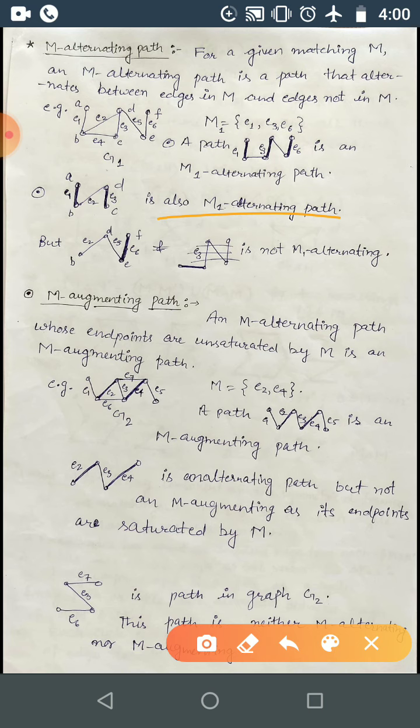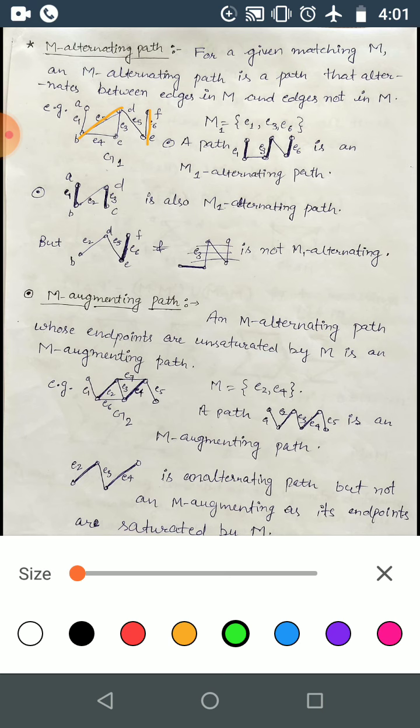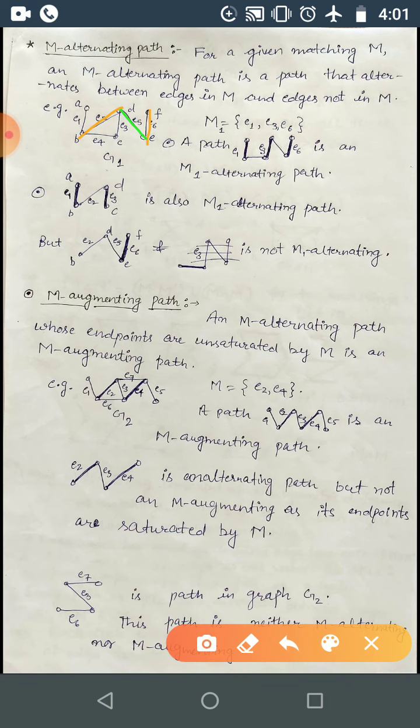You can also consider some M2, like E2 and E6. If you take the matching M as E2 and E6, this is the M2 matching. Here the path E2, E5 and E6 is also M alternating, and you can also take E1, E2, E5, E6. That is also an M alternating path for the matching that contains E2 and E6.